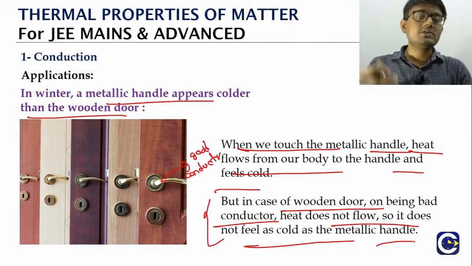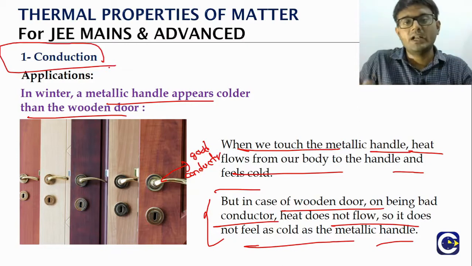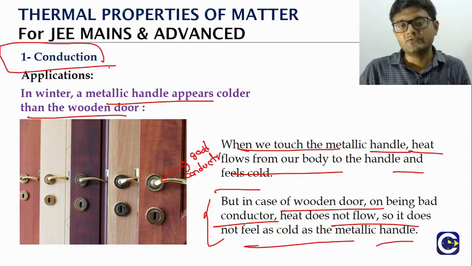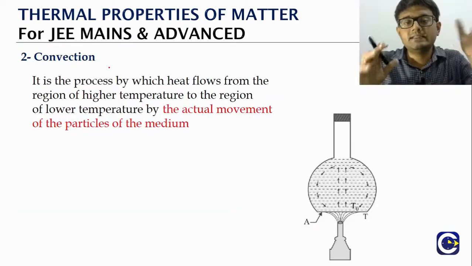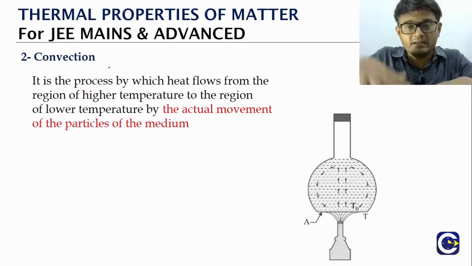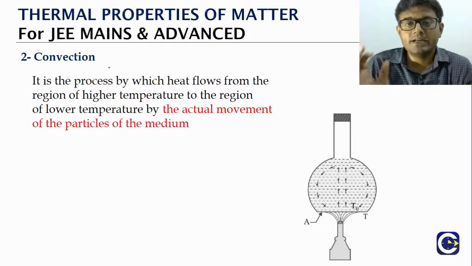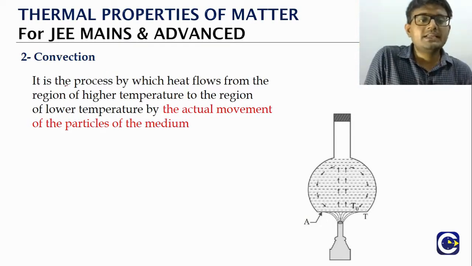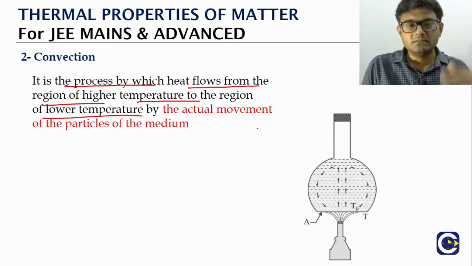Now what we will do is we will move on. So this is like the first part. You can see on top of it we put the heading 1. So this is the first mode of heat transfer. Now from here we will jump to the second one. What is the second one? It is the convection. So remember the example that we have given in the very beginning. What is it? The person who is keeping hands on top of the fire, the air layer getting heated will move up because of the decrease of the density, isn't it? So there is an actual movement of the particles. So it is the process by which heat will flow from one region to the other region. Generally, how will it flow?